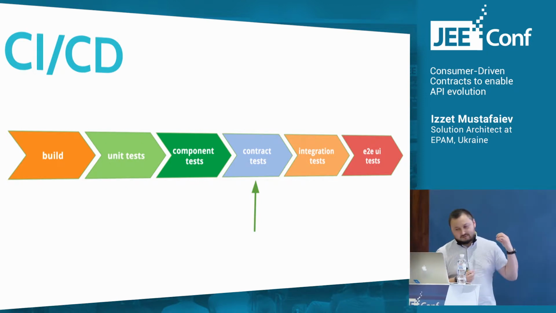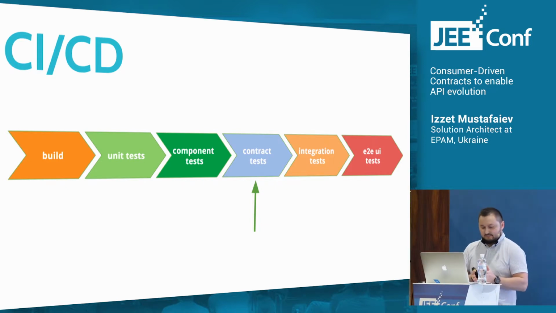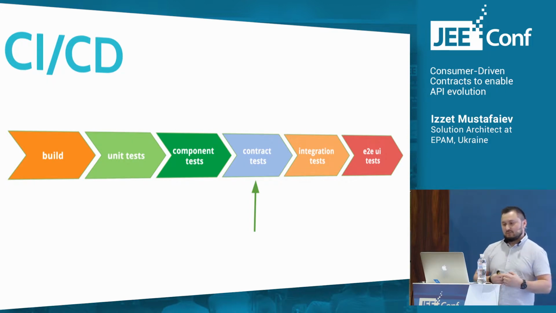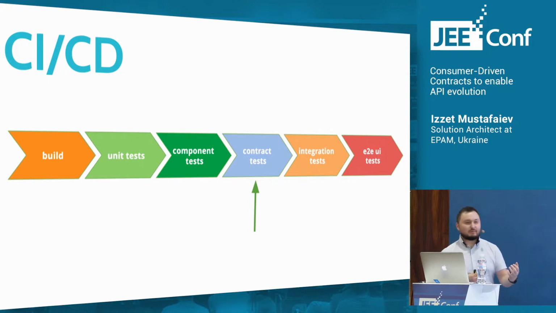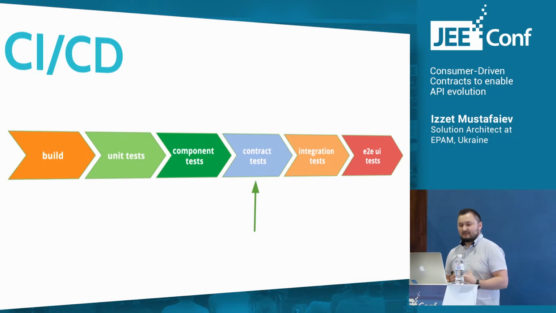Usually, consumer-driven contracts are implemented at the phase when we have, for example, if we're talking about Spring, a running application and Spring integration tests. Because in this case, we have a running application and we can mock some behavior, so the effort to apply this technique will be low.